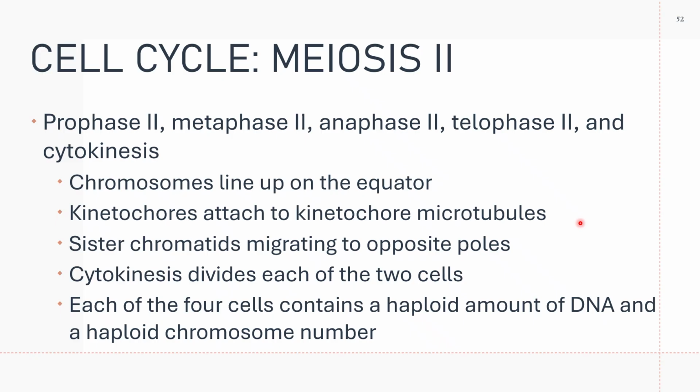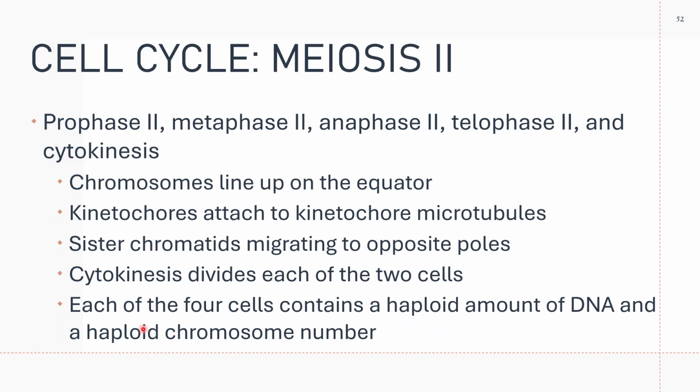So you have 46 DNA and 23 or haploid chromosomes.